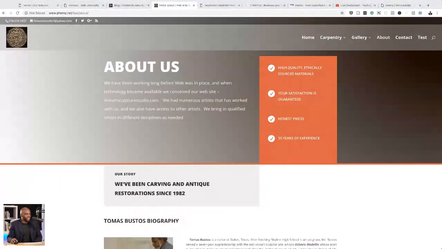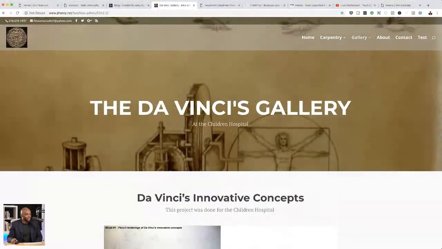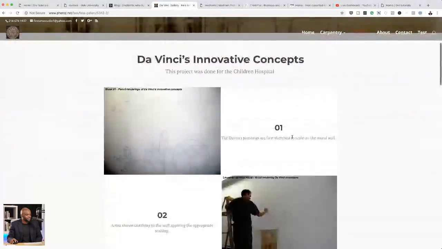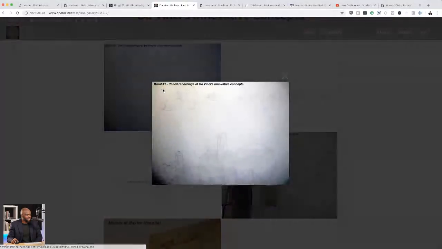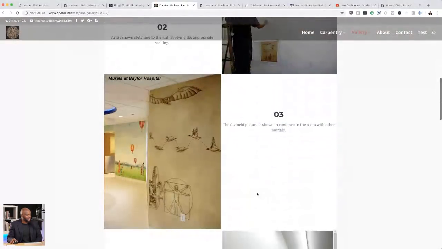Okay, let's head over to the gallery section. Okay, so this top part here looks much better now. But again, this image here is a bit pixelated. Right, so let's take a look at this. Right, okay, so there's some images here in the gallery.